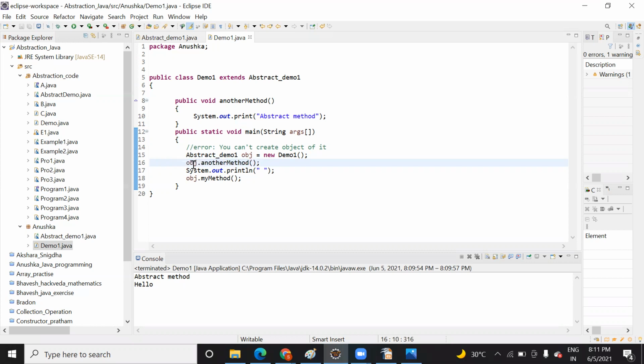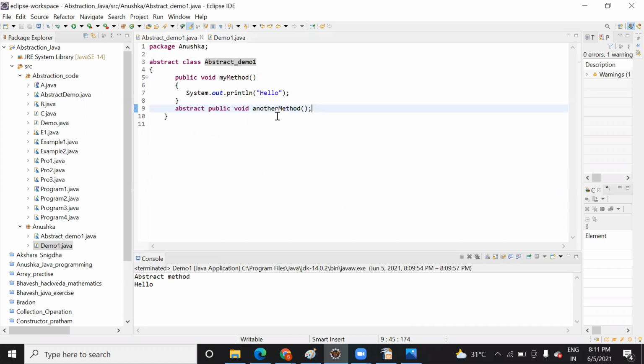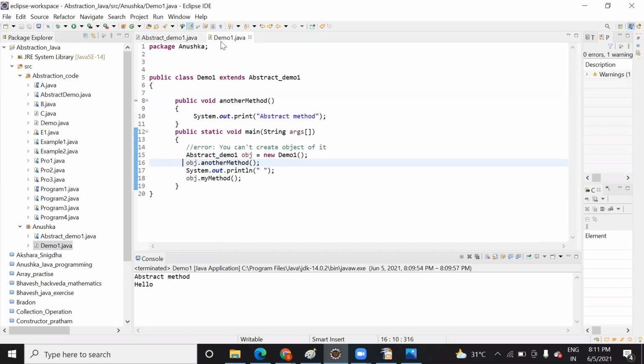So here you call obj dot another method, so it printed the content of this. And when you call obj dot my method, my method is what is present in this, right? This method will get executed. Is it clear to you? Anything not clear?